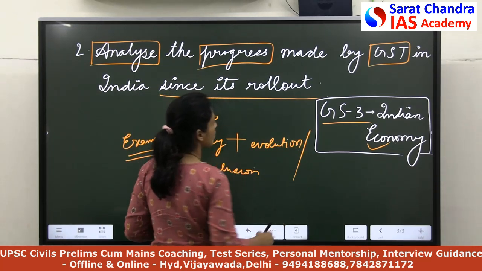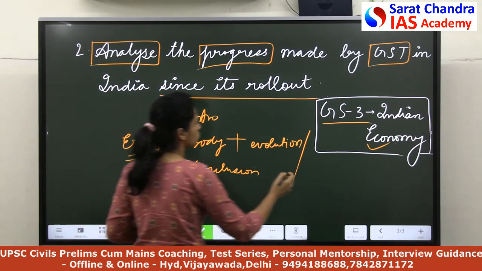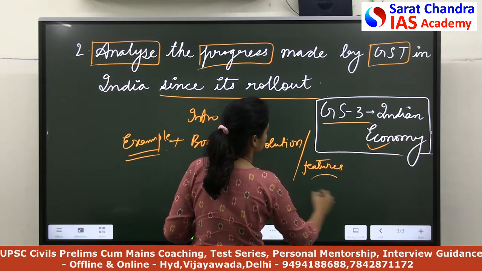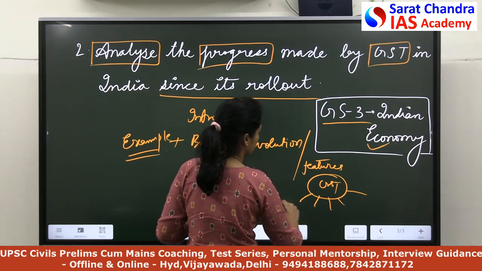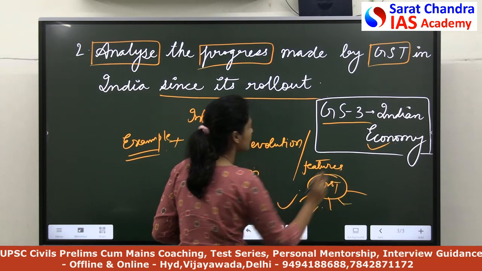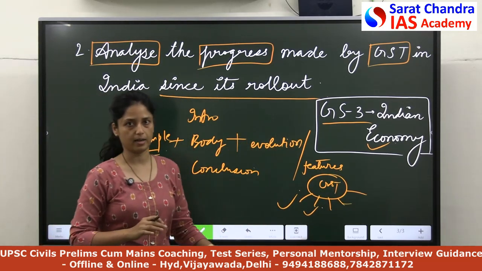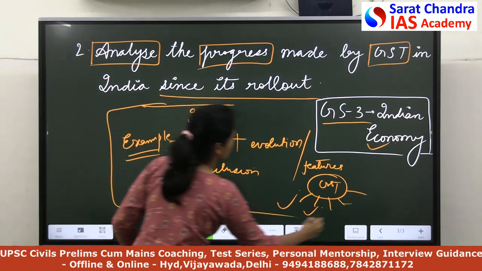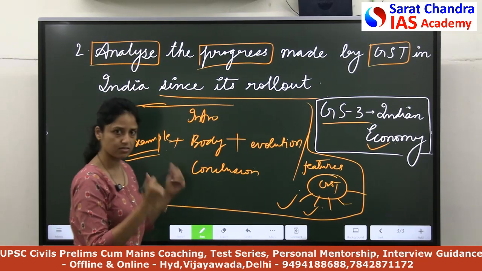Or if you don't remember what happened in the past, you can simply mention in short the features of GST, like it is a destination-based tax, the provision of input tax credit, and so on. So I am trying to add an extra element. The basic structure of my answer is now ready, so let's discuss the answer.